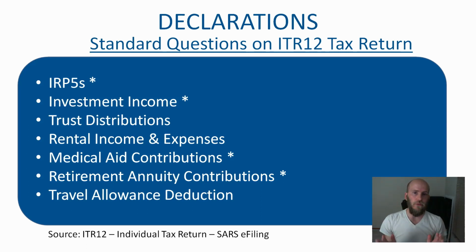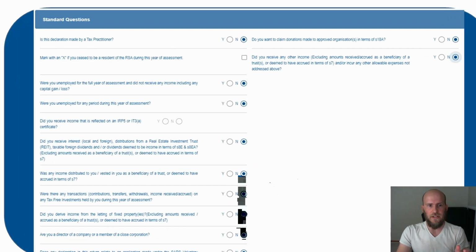However, what doesn't pull forward automatically, that you need to complete yourself, is if you receive any trust distributions, or if you need to declare any rental income or expenses. Also, if you have, like I said, a travel allowance and you need to claim a travel deduction using your logbook, or you received a use of motor vehicle fringe benefit and you also need to claim against that, again with the logbook. So those are all under standard questions.